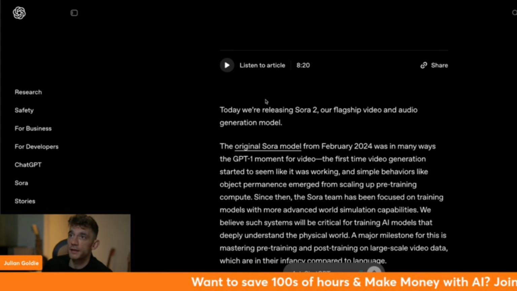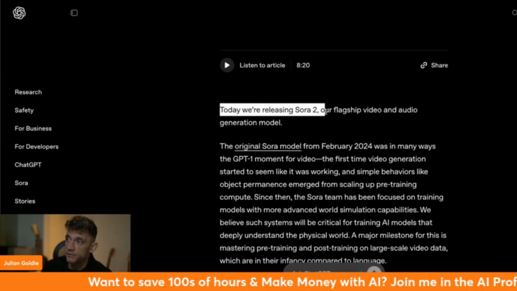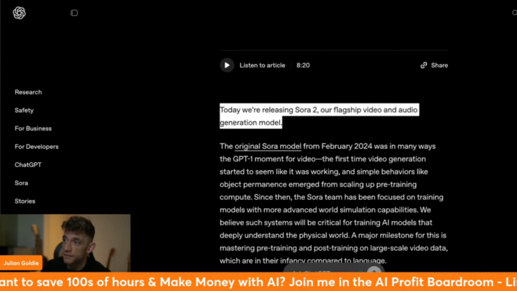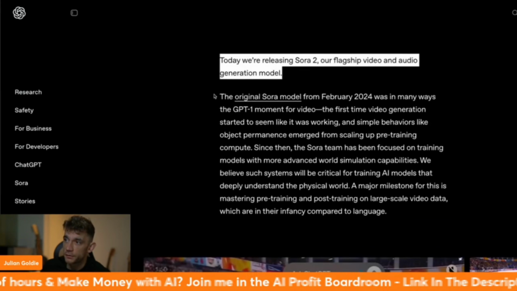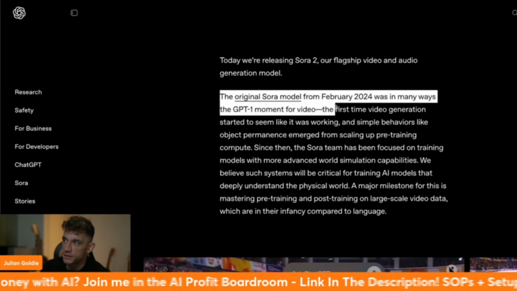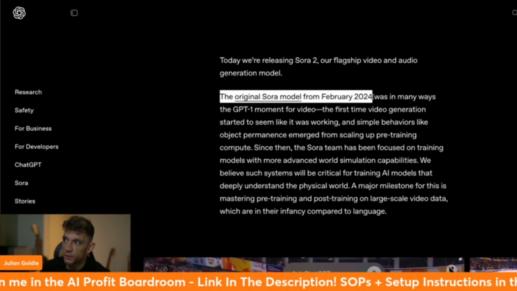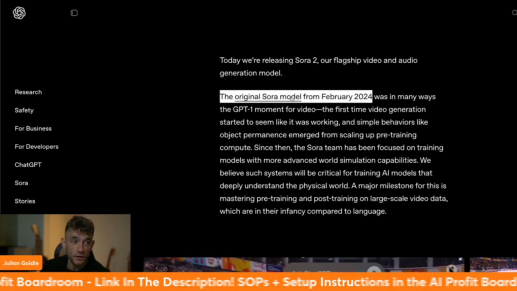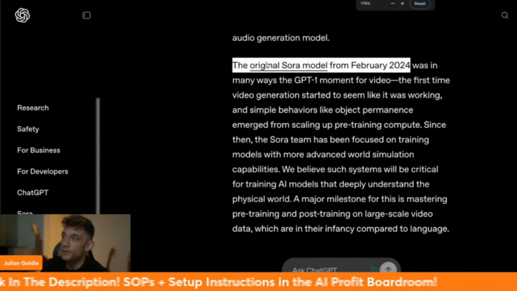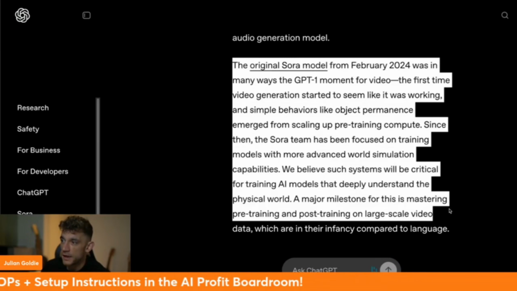So you can see here today they've said ChatGPT. Today we're releasing Sora 2, our flagship video and audio generation model. So they did have Sora 1 originally, and that was from February 2024, which, you know, is quite a while ago now. In the world of AI, that's a long time. And you can see how it works, etc.